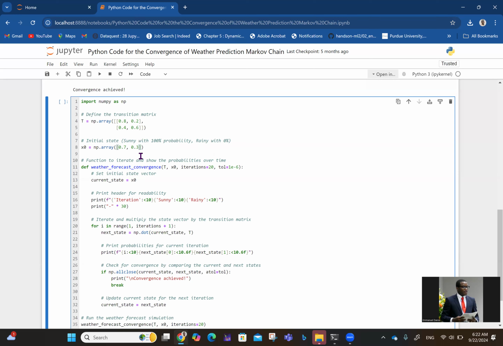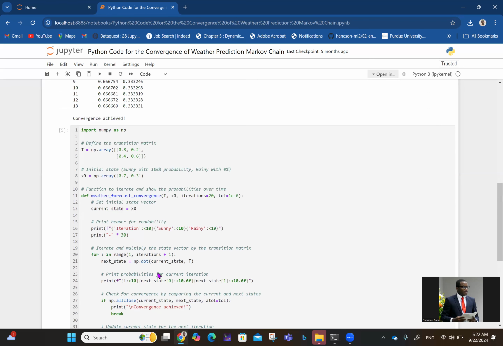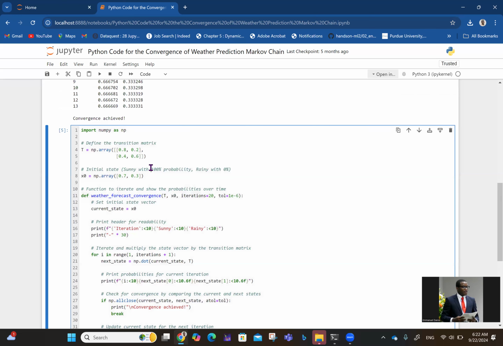That can change too. So if you run that now, interestingly, the convergence is still about the same, although the behavior is a bit different now. The only thing is that it now moves faster. So it means that with whatever initial condition you choose, the result is going to end up being 0.6667 and 0.3333, like that. Of course, maybe the only thing that may change the result significantly is your transition matrix.